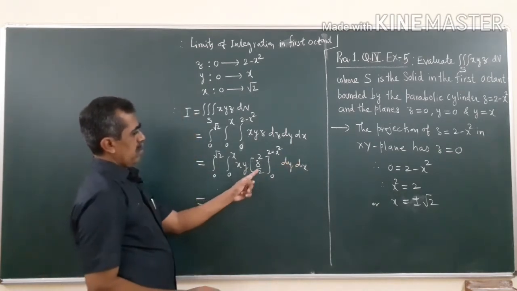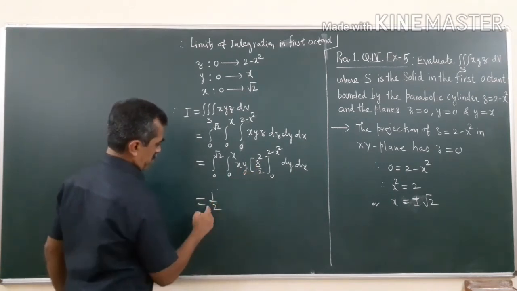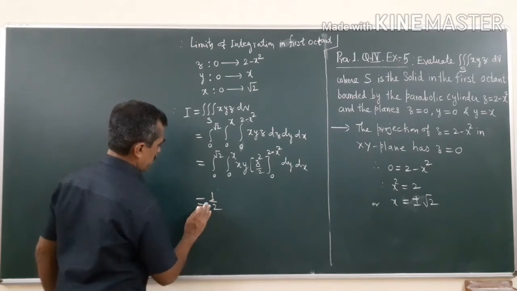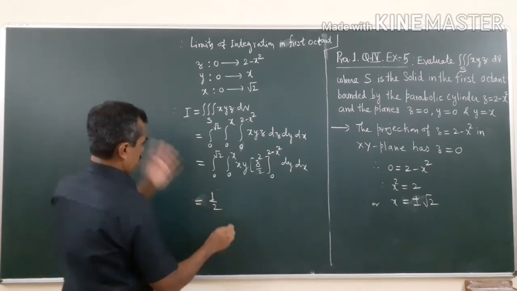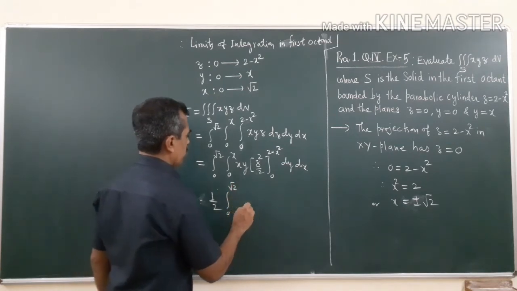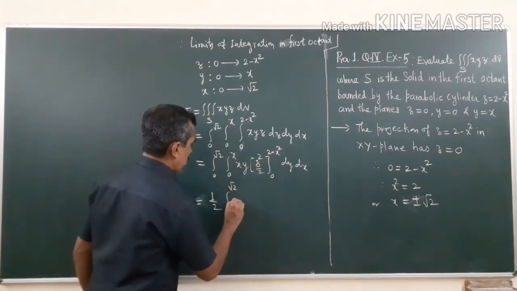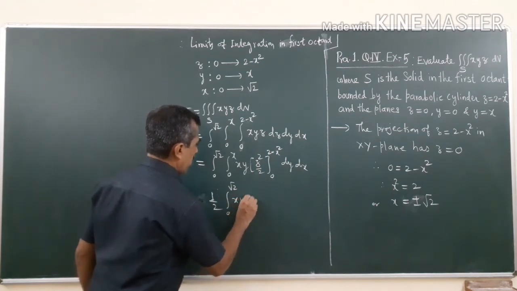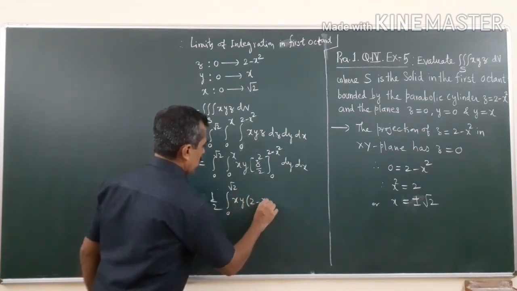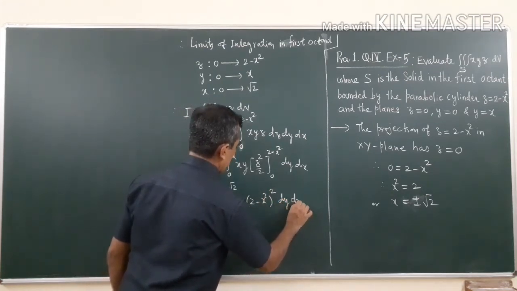This 1 by 2 is a constant, I will take it outside. So half, integral 0 to root 2, of x y into (2 minus x square) whole square dy dx.